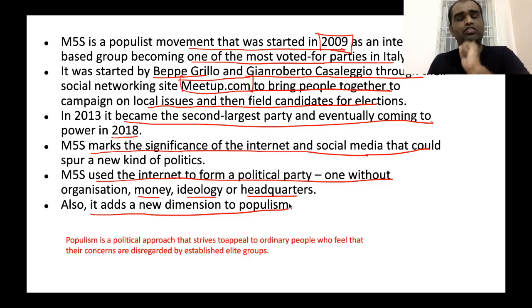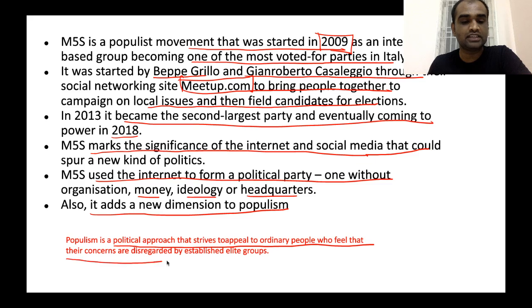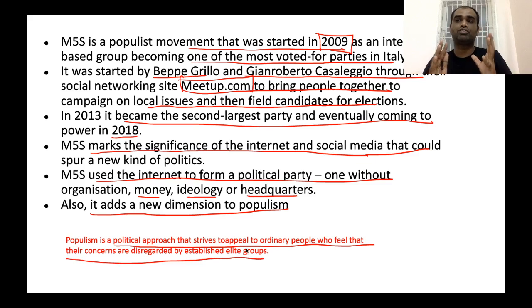See, what is the meaning of this particular word, populism? Now, this populism is a political approach that strives to appeal to ordinary people who feel that their concerns are disregarded by establishment elite groups. Yeah. So, populism is a type of political tool, political philosophy, which appeals to these disenfranchised people.